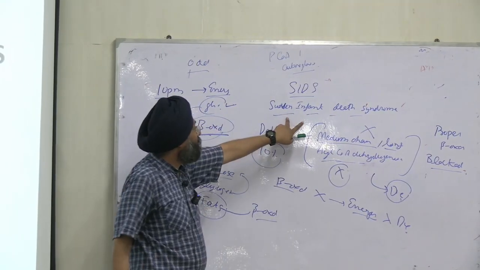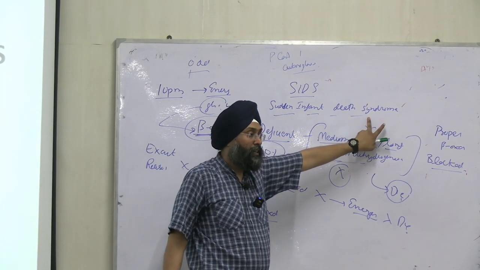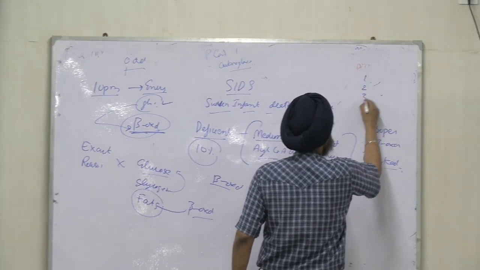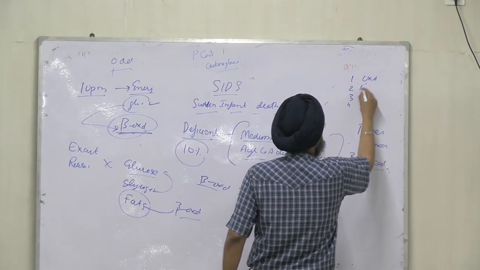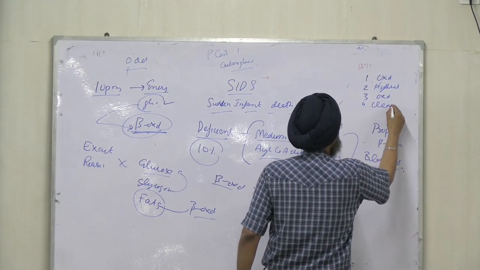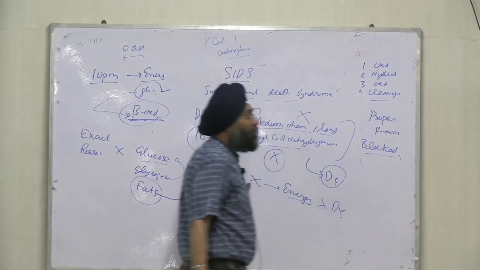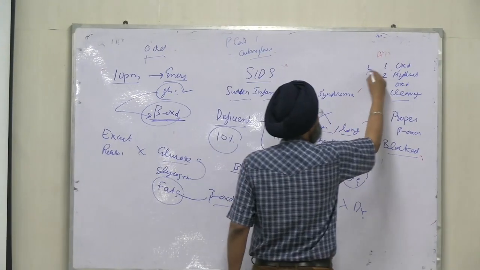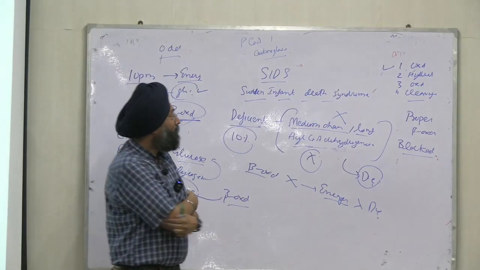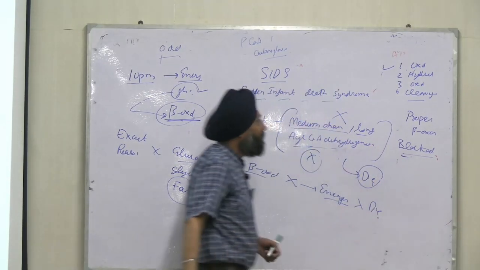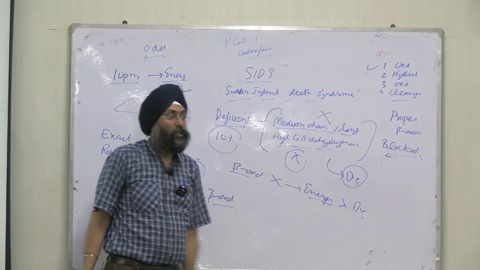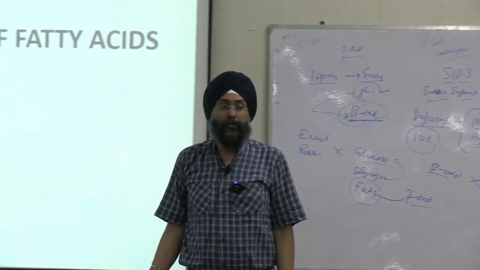So this is our first disorder, sudden infant death syndrome. We discussed the 4 steps of beta oxidation: oxidation, hydration, oxidation, and cleavage. In the first step, the enzyme is acyl CoA dehydrogenase. So beta oxidation is not playing; it is blocked, causing death of the infant at midnight. The disorder is sudden infant death syndrome. Is the disorder clear to all of you, or is anybody left?